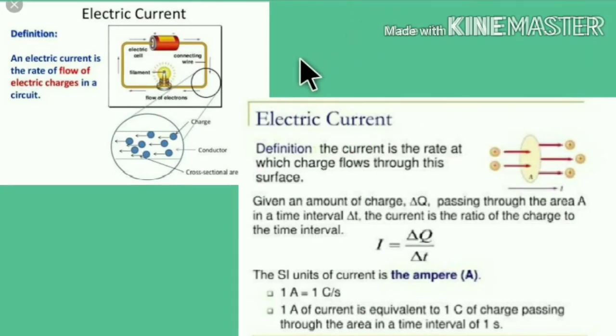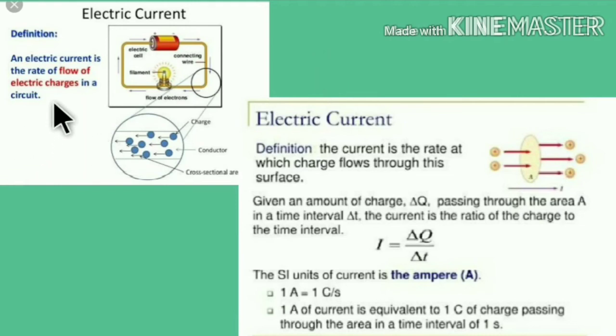Next, think about how we can measure the water flowing out of a pipe. For this we need to know the amount of water, in the unit liters, that comes out in a specific period of time. Then how can we measure the electric current?